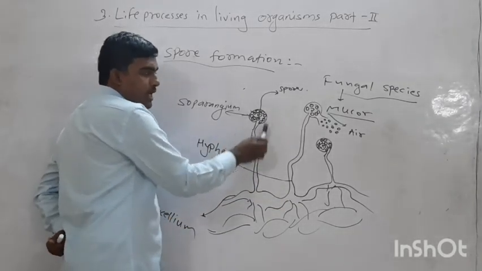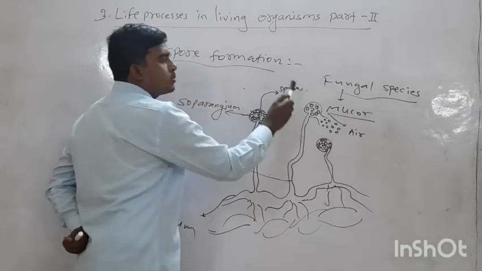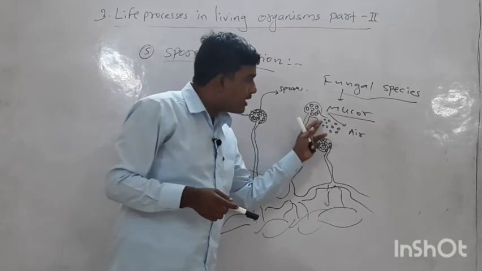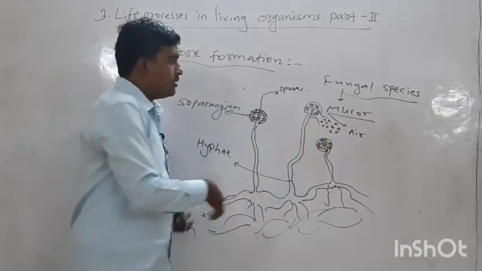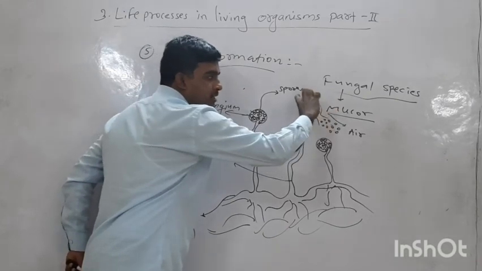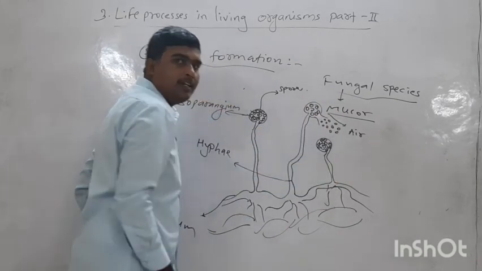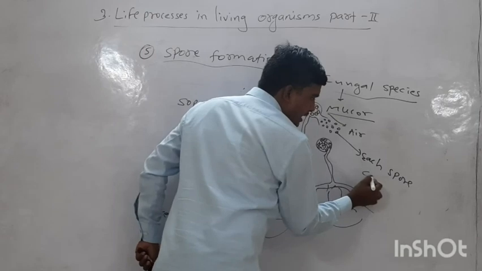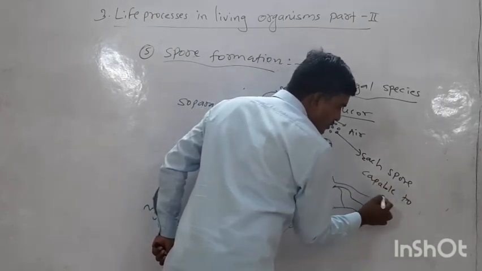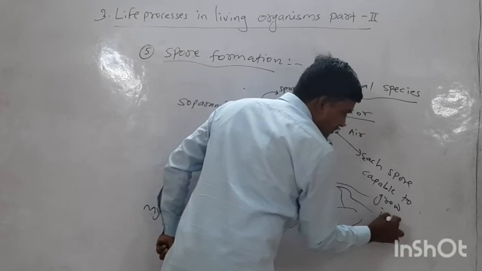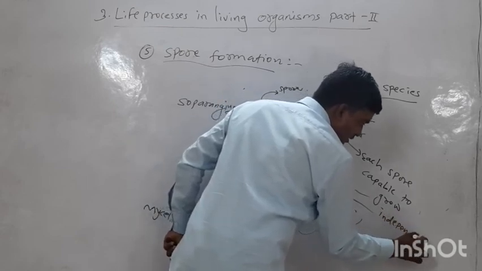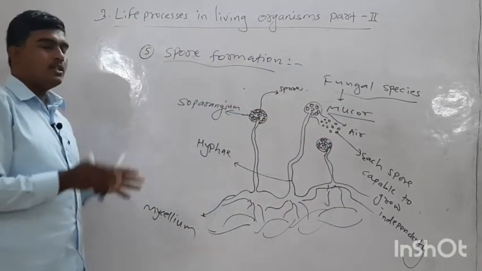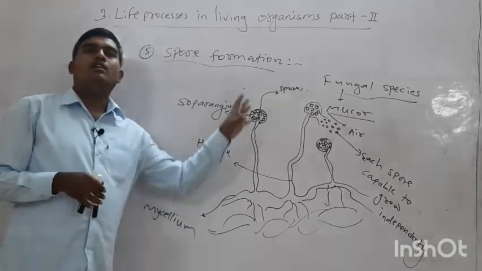There is formation of sporangium and spores. At maturity the sporangium bursts and spores are dispersed into the air, and each spore is capable of growing independently. So this is a kind of asexual reproduction in a multicellular organism.